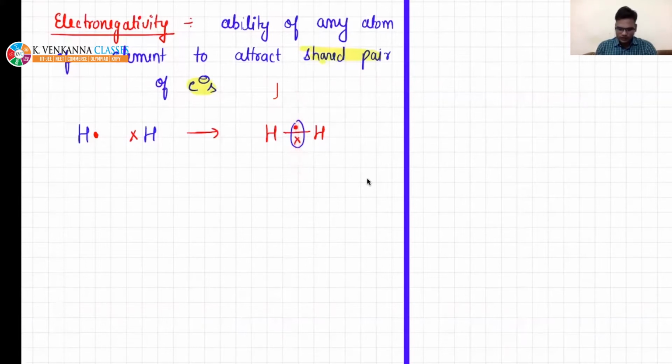For example, chlorine: they will share one electron and it will lead to bond formation. In this case also electrons will be situated in between.